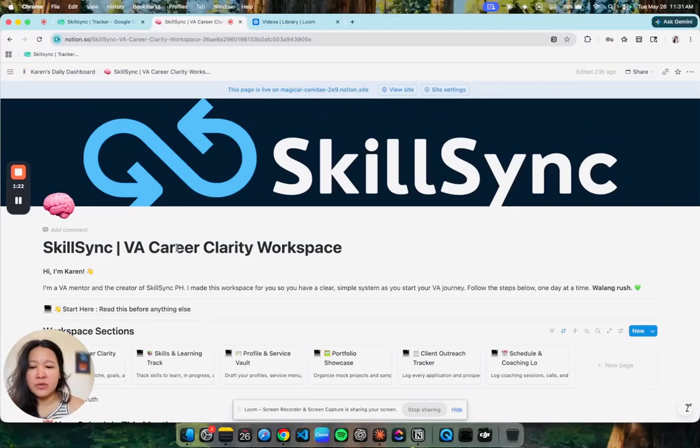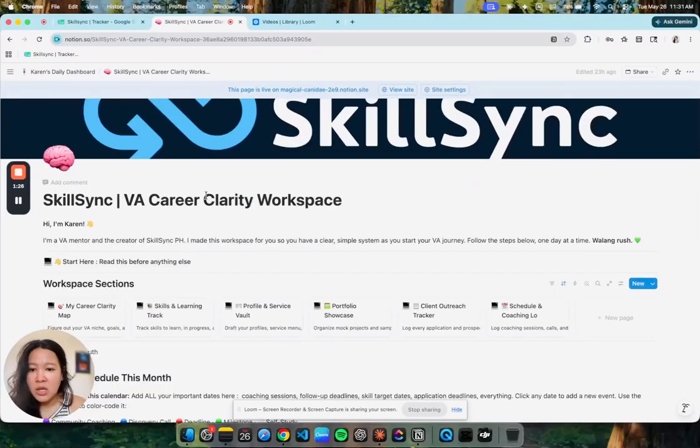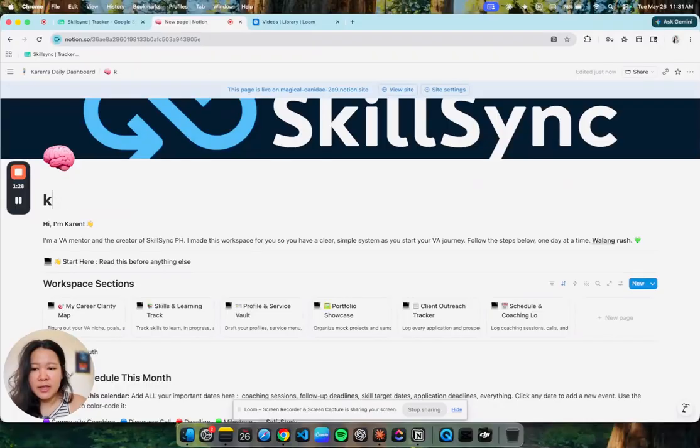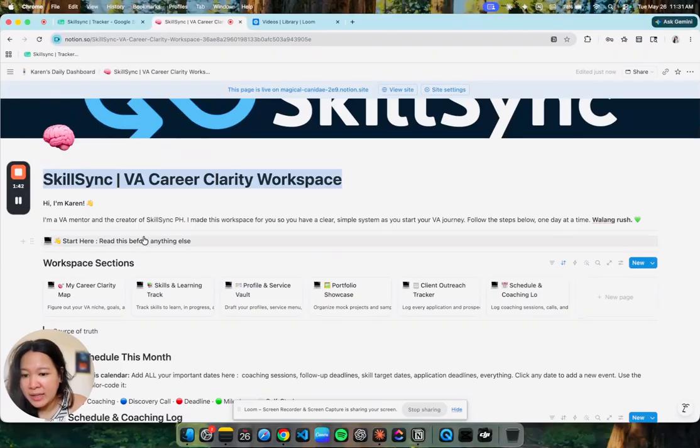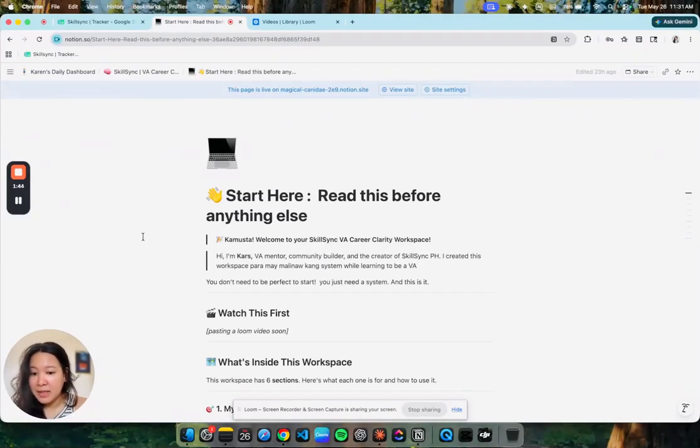Let me quickly talk about how to use this. This is fully customizable. You can literally change this to Karen's workspace or whatever you want to call it. You can delete this if nababasa mo na lahat, but I created a guide here for you kung paano mo siya magagamit. Okay, especially again for those who haven't used Notion ever.